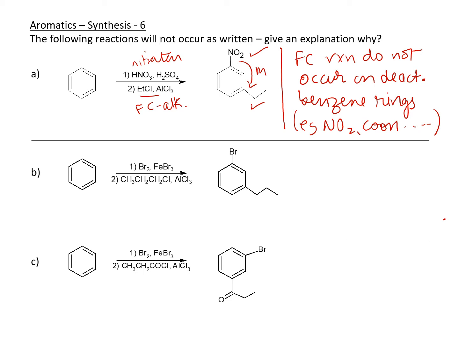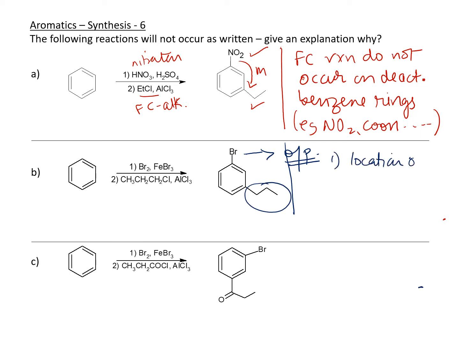Let's look at the next one now. The next one is bromination. That's what you're doing first, so that's okay. And then the next reaction is a Friedel-Crafts alkylation. So bromine group is an ortho-para director. So that's one of the things that's wrong with this. Okay, so bromine is an ortho-para director, which means that the location of the alkyl group is wrong.